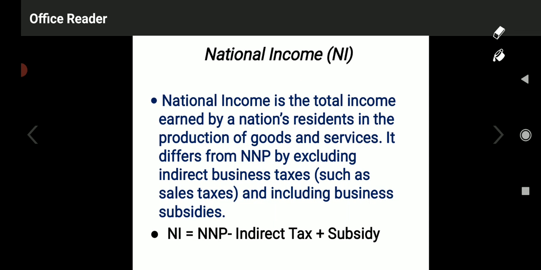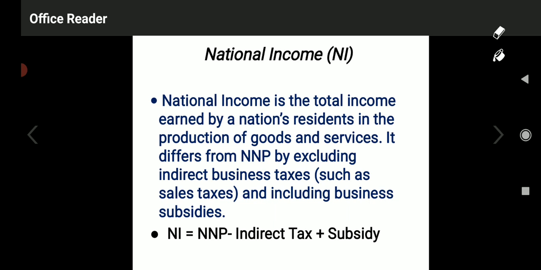Now coming to the next one, that is national income. About national income we understood in the beginning, in the meaning of national income, it is as good as the same. National income is the total income earned by the nation's residents in the production of goods and services. It differs from NNP by excluding indirect business taxes such as sales tax, and including business subsidies.